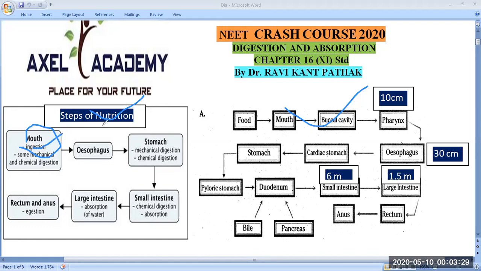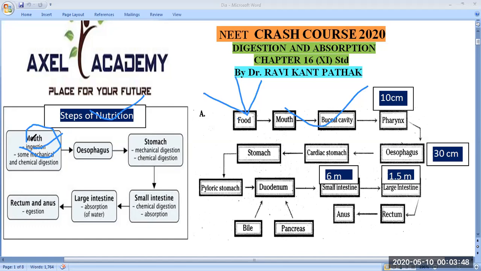And food, I am saying food. So food has different components. Basically, four to five components are considered as food. So protein, carbohydrate, fat, mineral, water, and vitamins. These are considered as the components of the food.